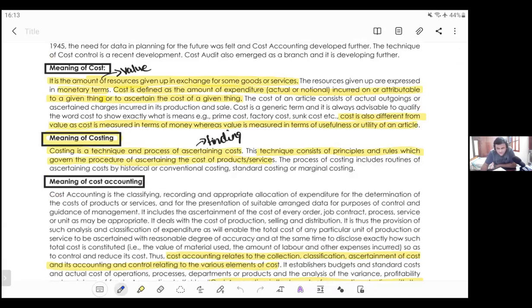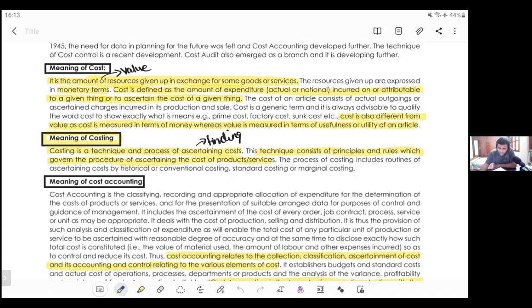You have learned a cost sheet, right, just now? Always remember, costing begins with a cost sheet, costing ends with a cost sheet. In costing, you won't do anything. In costing, you do only one thing, that is cost sheet. In financial accounting, you won't do anything. You do only three things: P&L account, balance sheet, cash flow statement. Your entire accounts will finally lead you to three things: P&L account, balance sheet, and cash flow statement.